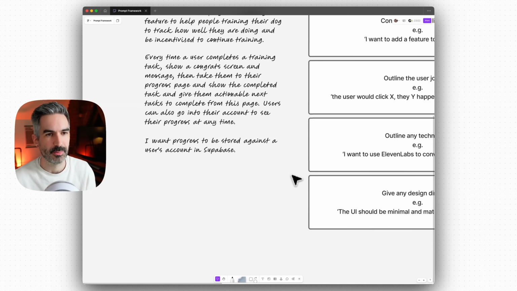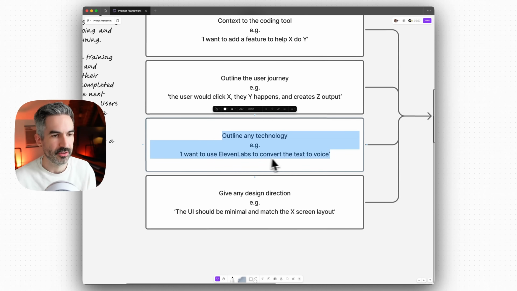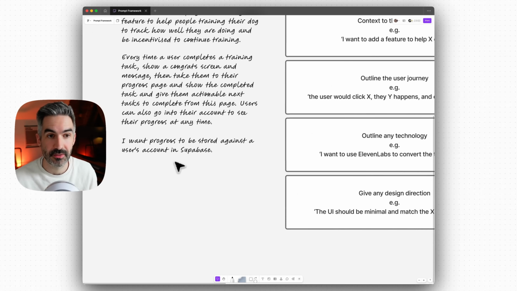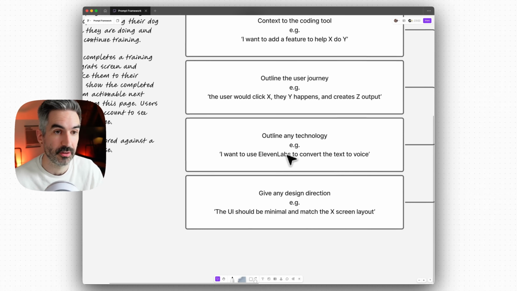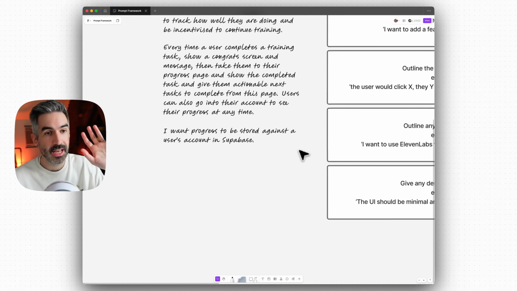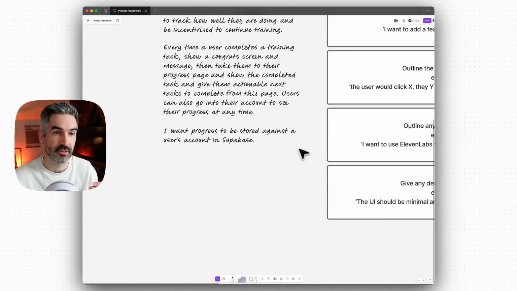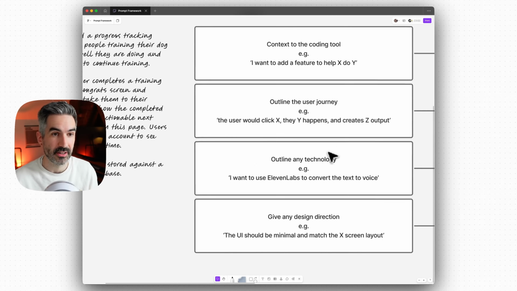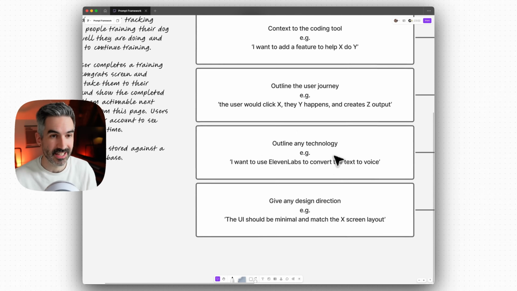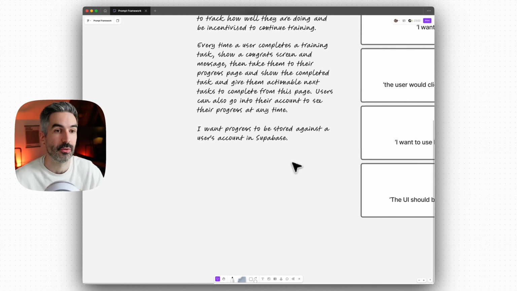And if you don't say a specific service, if we just said, I want to convert the text to voice, then the AI might just decide on a different API for us. And so if we know the service or the technology that we want to use, we can specify that here. And I'm going to do another video on how to write a good specification for the MVP of your app, because that is also critical here, and you can use AI to flesh out that specification and identify what these technologies are if you don't already know them.